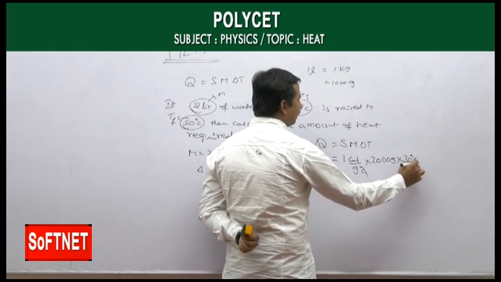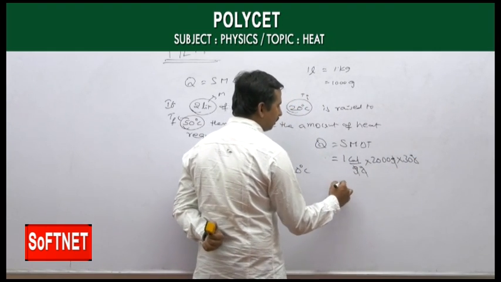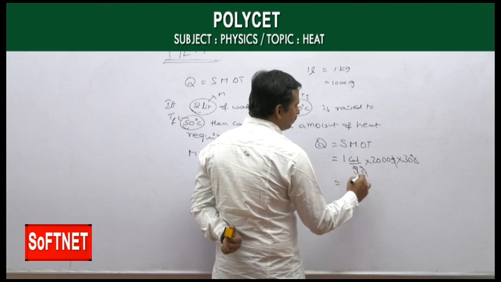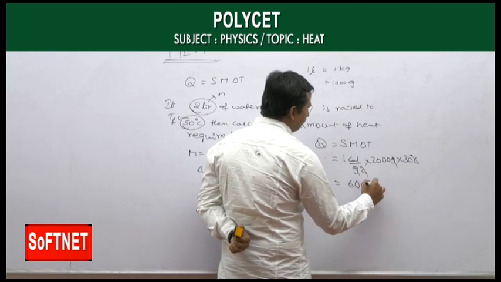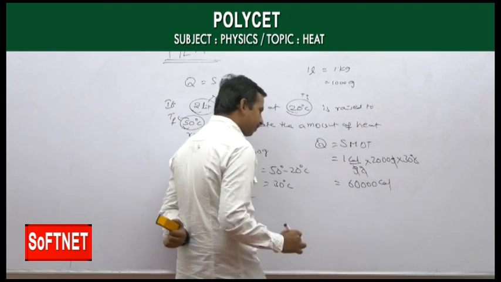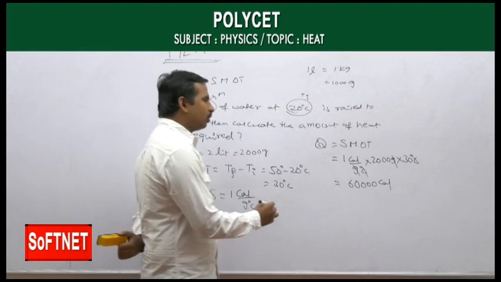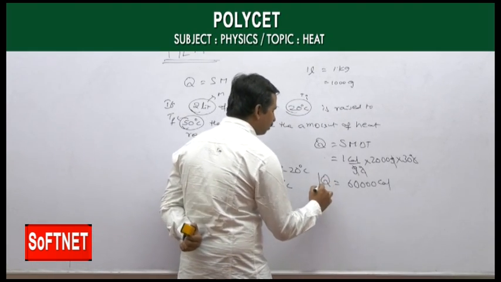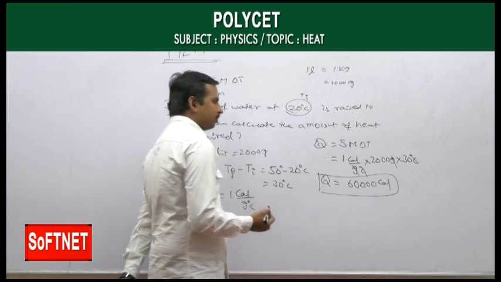Then degrees Celsius get cancelled and grams get cancelled. Finally, we got 60,000 calories.